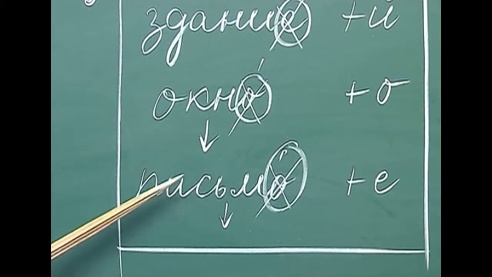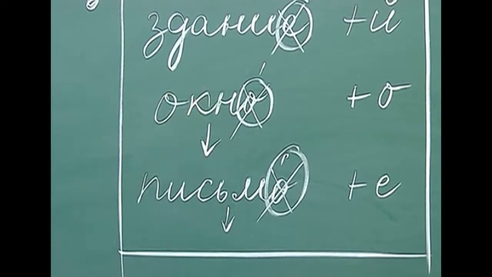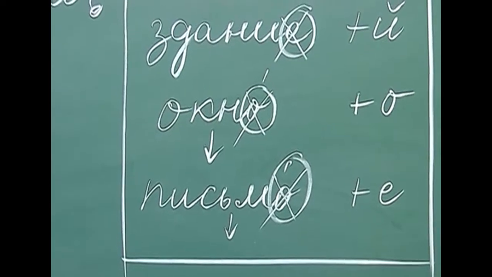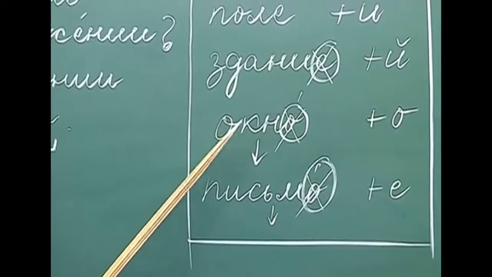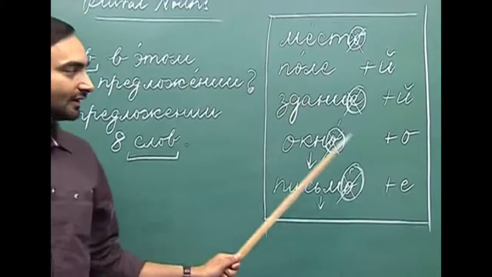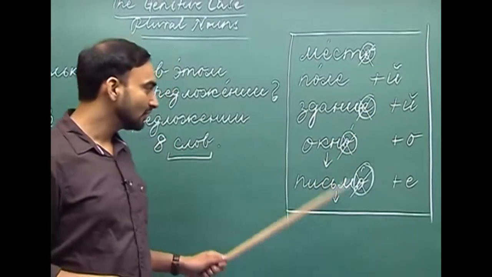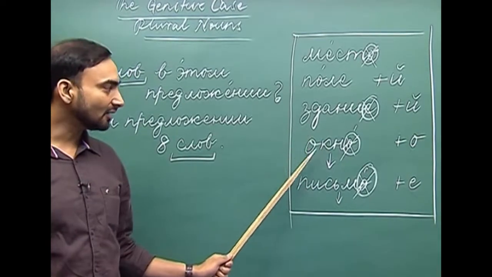Here also there is a consonant cluster, s and m together, here k and n together. So, in these cases what do we do? We add o between the last and the penultimate consonant to get its genitive plural form. So, what do we get after adding o between n and k?